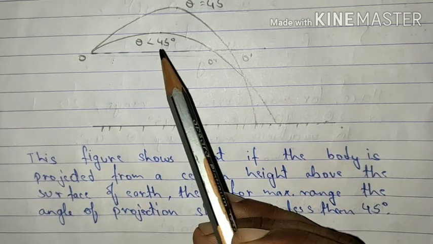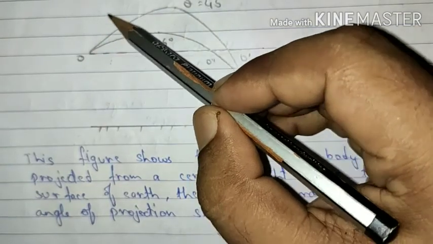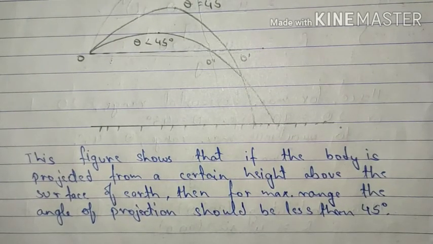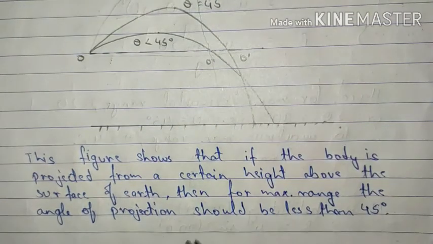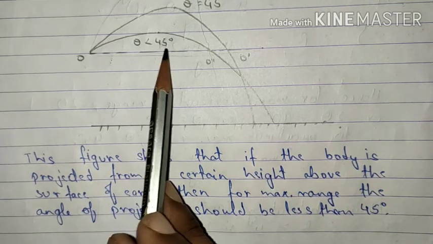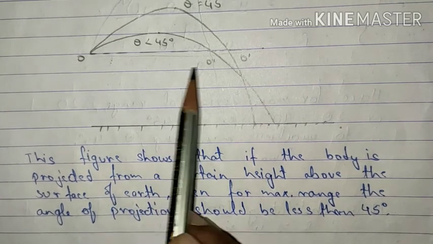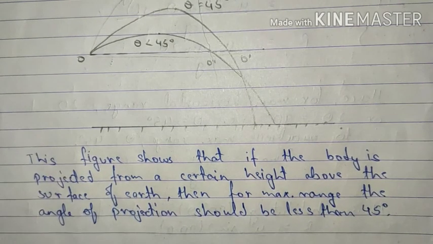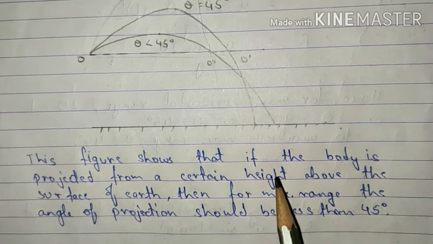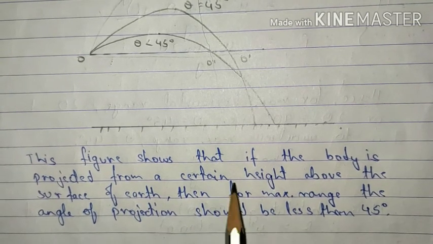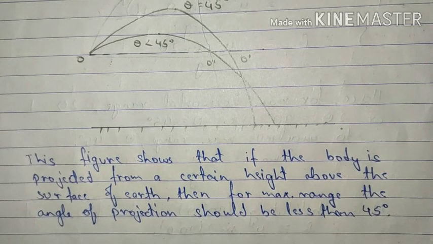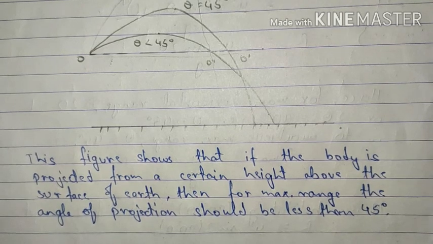If the angle is more than 45 degree, you all know that it will rise somewhat like this and it will fall like this. So again, what are we observing? That it will fall earlier also. This was for some people who might have confusion. So what do we observe? That for theta less than 45 degree, we will observe the maximum range when the point of projection is situated at a certain height from the ground. The same thing has been written over here. This figure shows that if the body is projected from a certain height above the surface of Earth, then for maximum range, the angle of projection should be slightly less than 45 degree. Thank you.